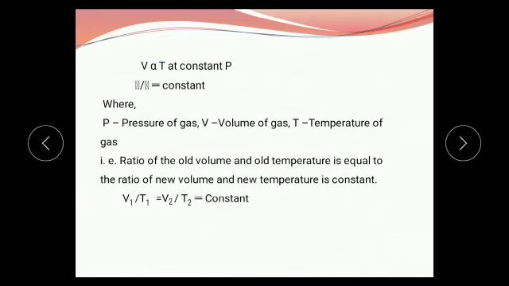Then from that statement we write V is directly proportional to temperature at constant pressure. Therefore, when we take the equal sign, in the next step we get V upon T equal to constant at constant pressure, where P is pressure of gas, V is volume of gas, T is temperature of gas. That means the ratio of the old volume and old temperature is equal to the ratio of the new volume and new temperature, which is constant. Or we may write V1 upon T1 equal to V2 upon T2, and its value is constant.